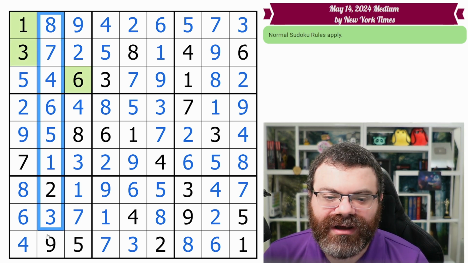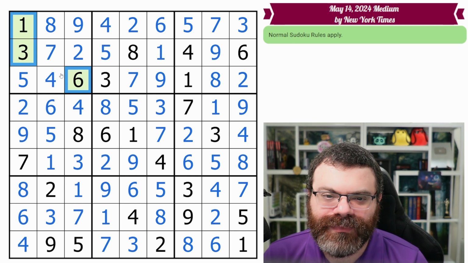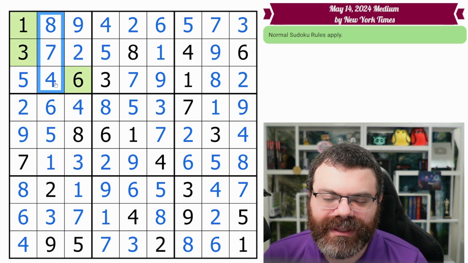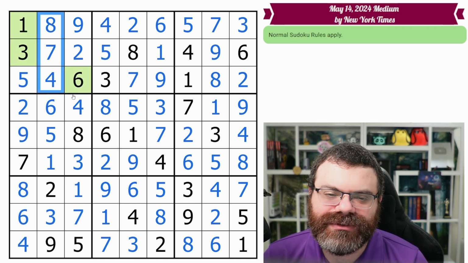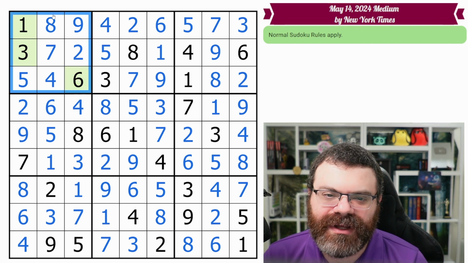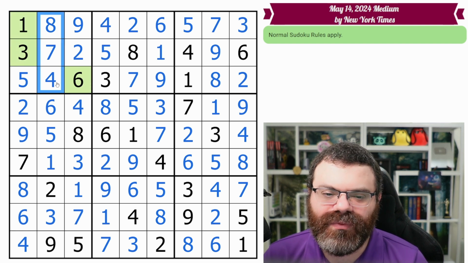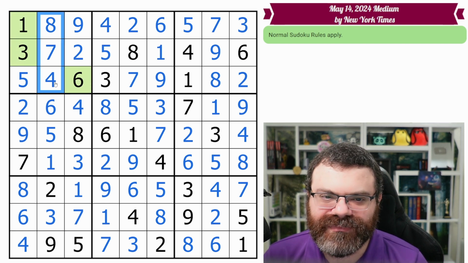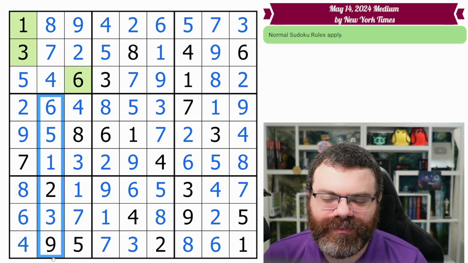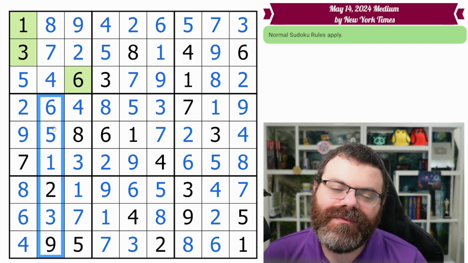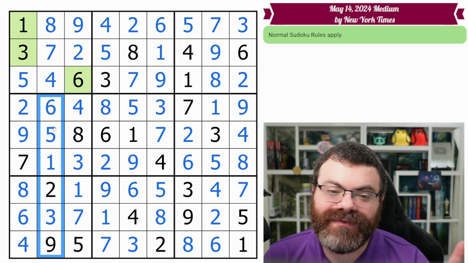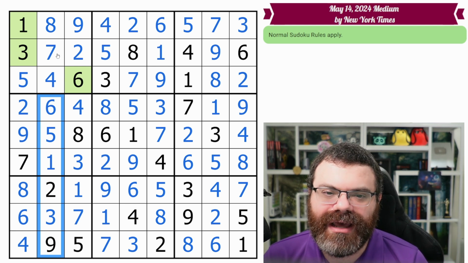So let's think about this column. Notice how the 1, 3, and 6 are all avoiding this column. Even if we just focus on this box, how many cells remain for the 1, 3, and 6? The answer is only these 6 remain for 1, 3, and 6. We've got plenty of room. We got 6 cells for 1, 3, 6, but it is less than 9, right?